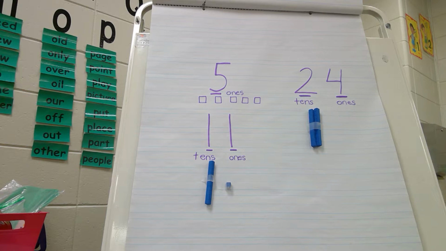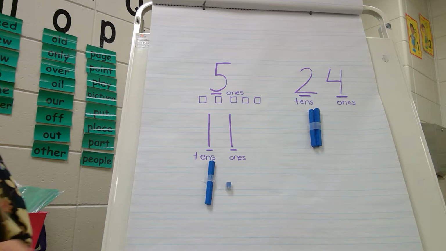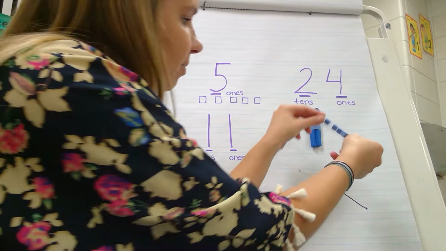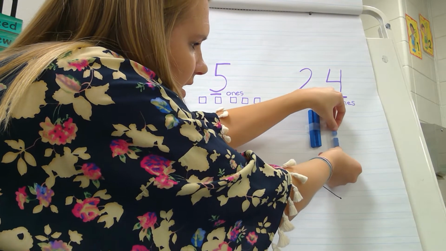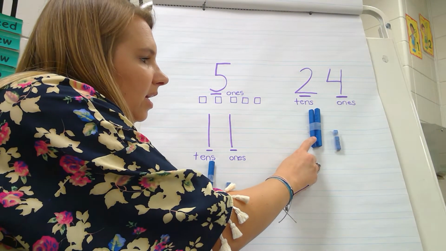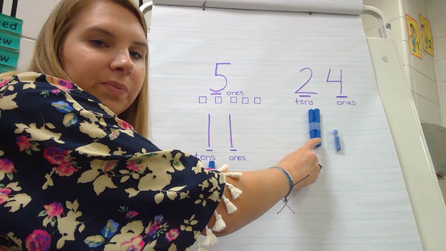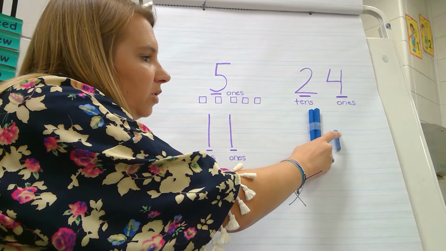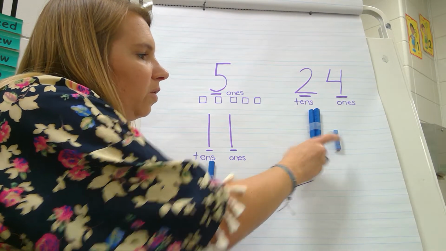So now, all I've got to do is stick my 4 ones up here. 1, 2, 3, 4. And I stuck them to my tape so you can see. There we go. 10, 20. Now count your ones. 21, 22, 23, 24.